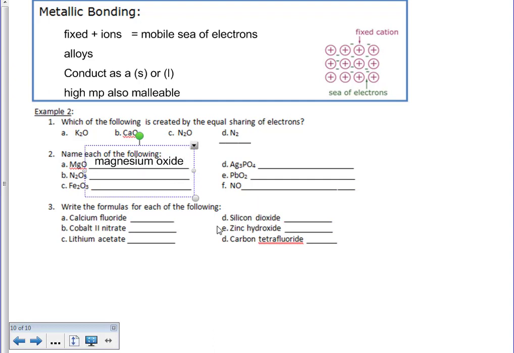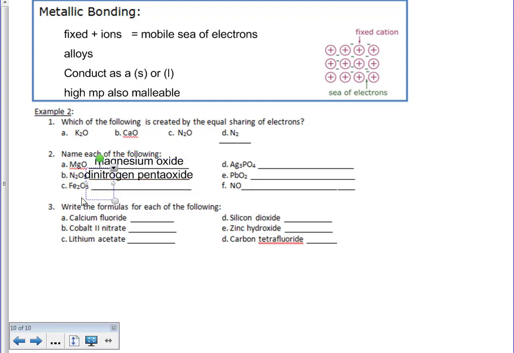Next one we have here is N2O5. Looking at N2O5, we know that this is going to be covalently bonded. Since this is covalently bonded, I need to identify the amounts. I have 2 nitrogens, so I know it's dinitrogen. And then I have 5 oxygens, so pentaoxide.